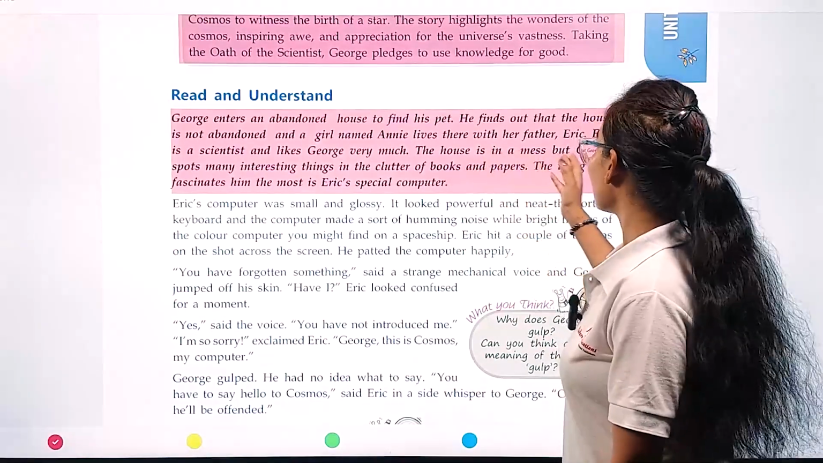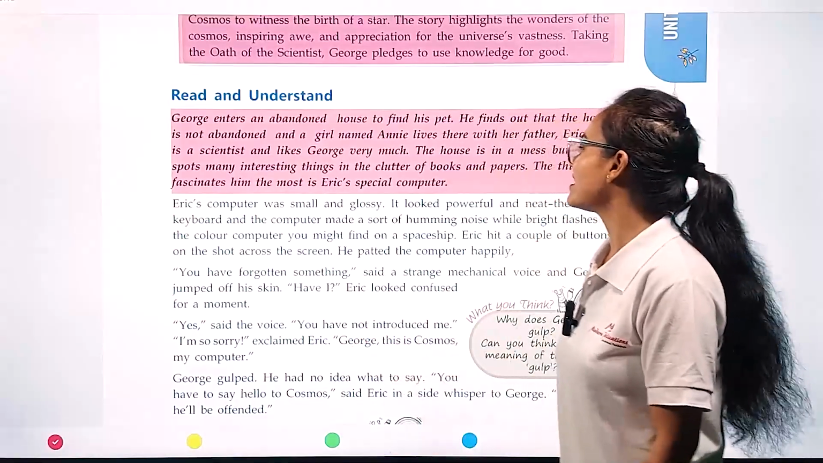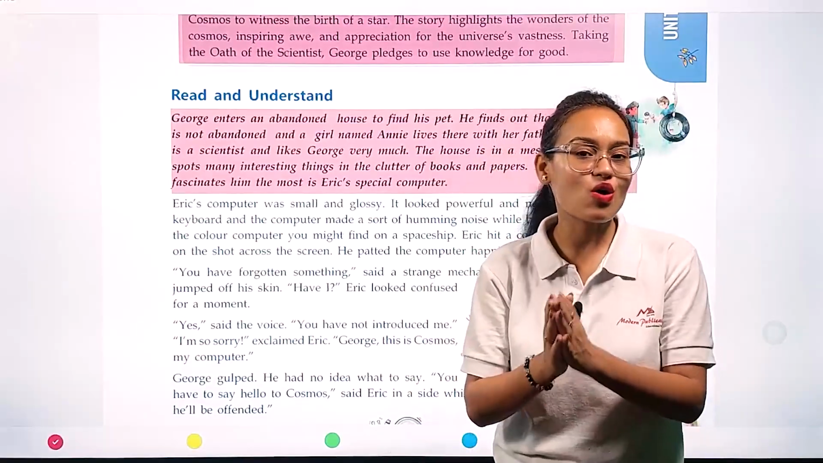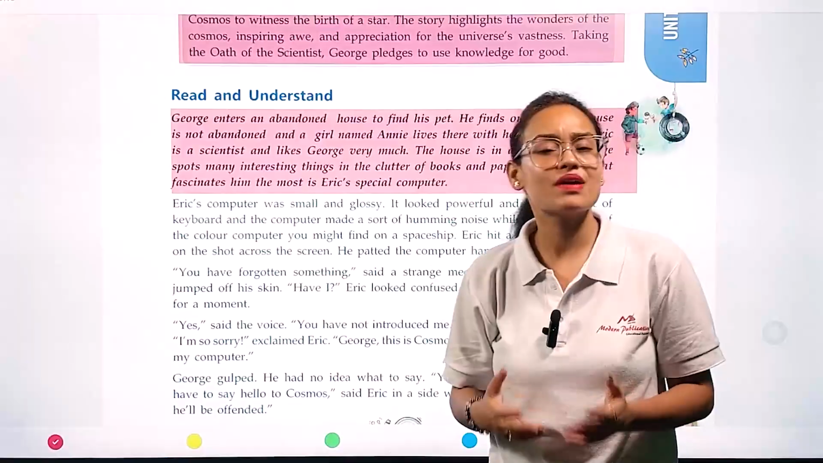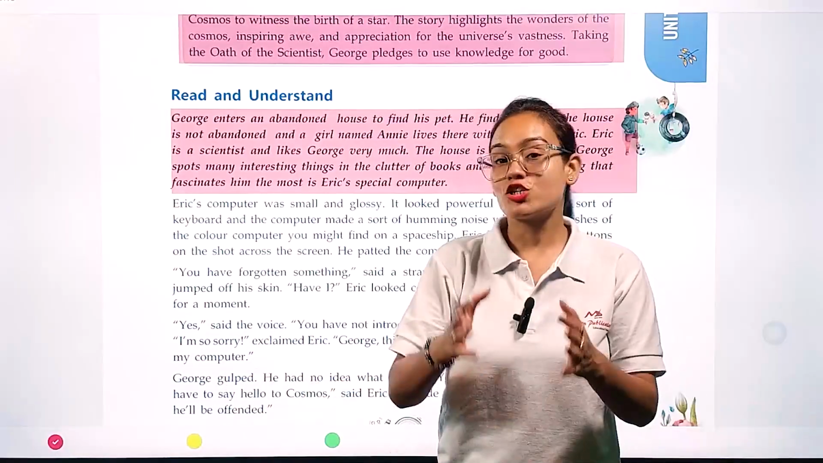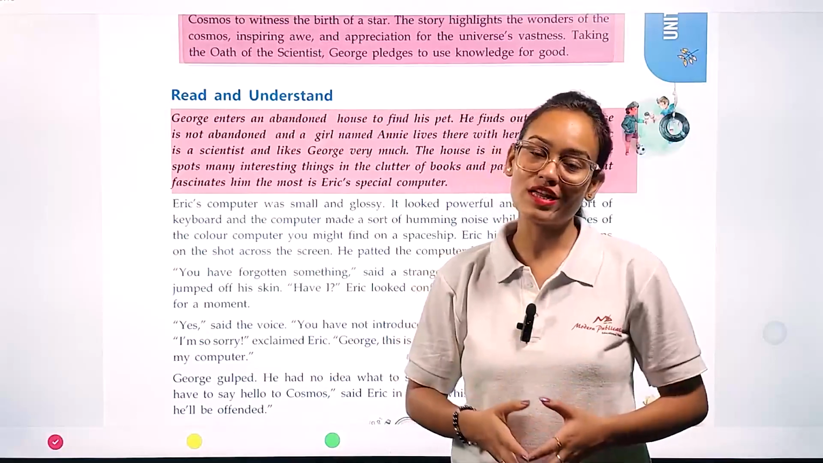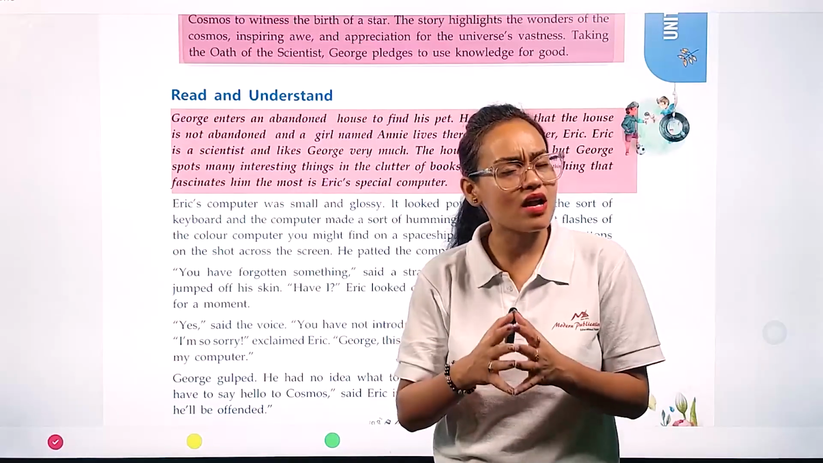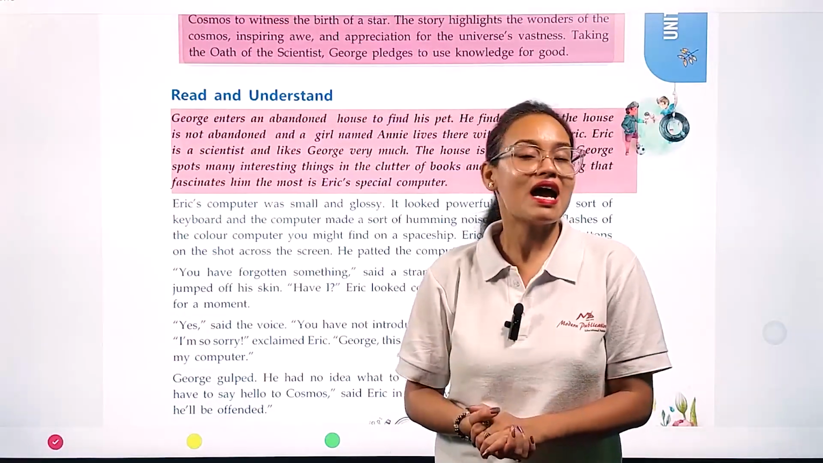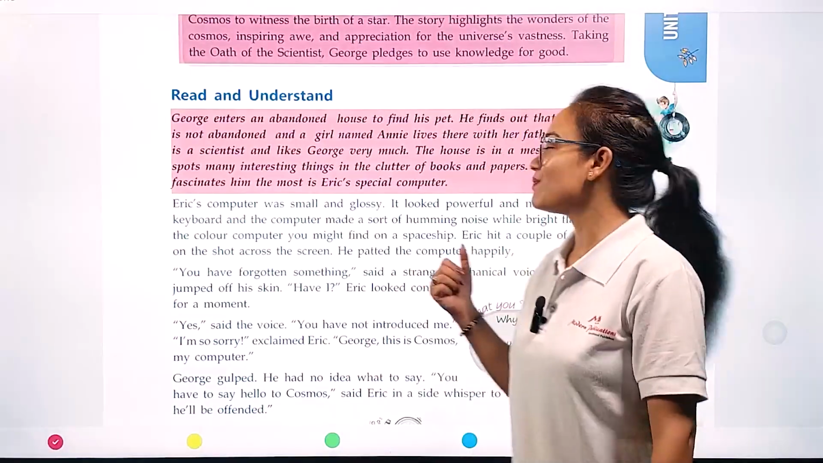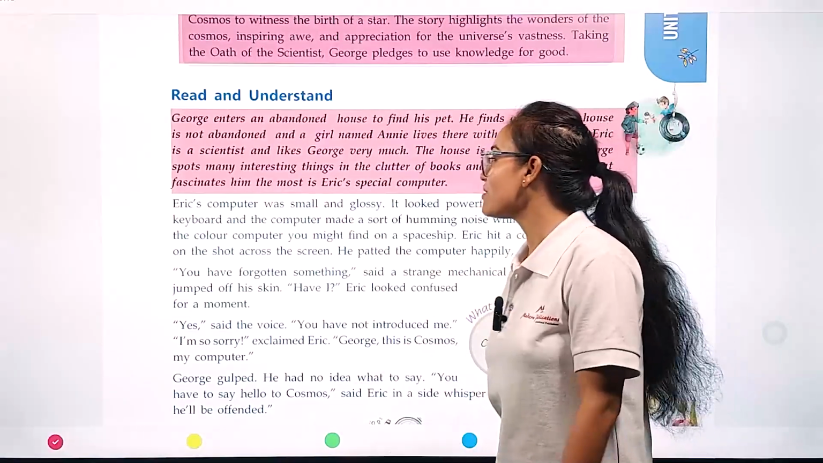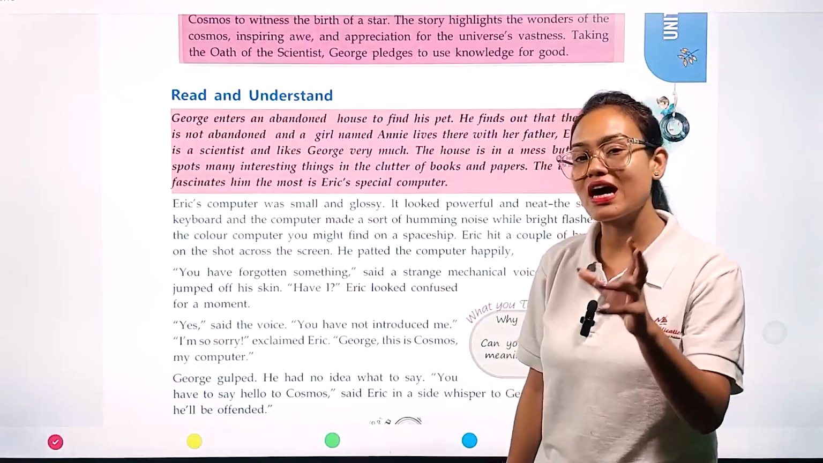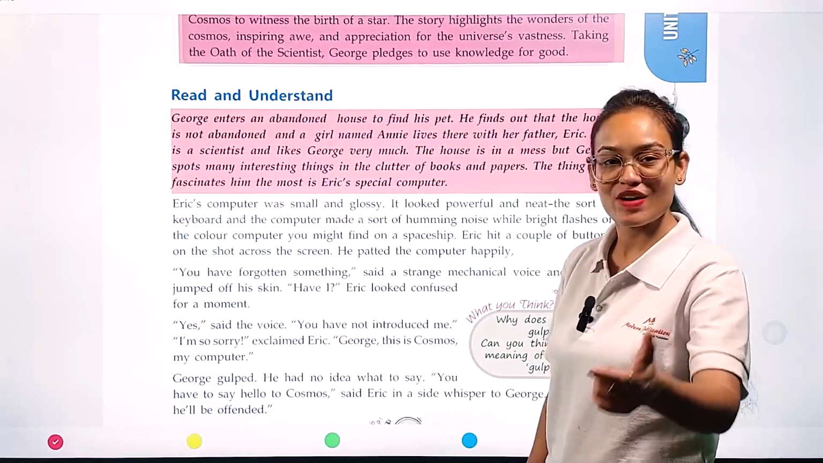The house is in a mess, but George spots many interesting things in the clutter of books and papers. At first sight, the house of Annie and Eric appears as a mess, but George finds it a very wonderful place to explore. Here George finds a lot of books, which give a lot of knowledge. The most important thing which catches George's attention is Eric's special computer.